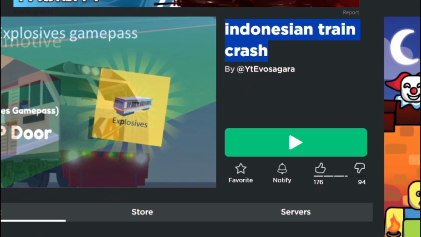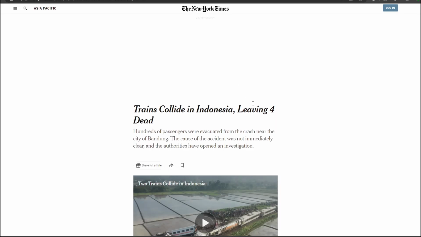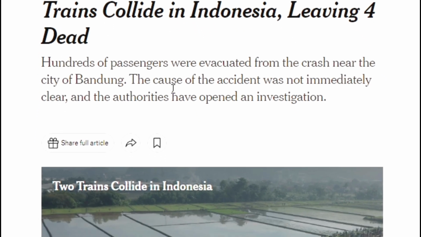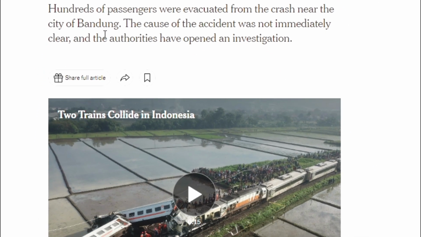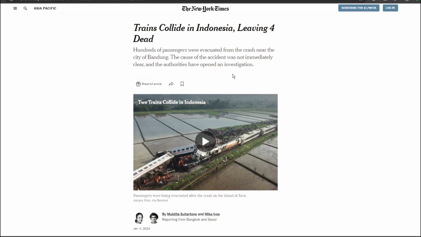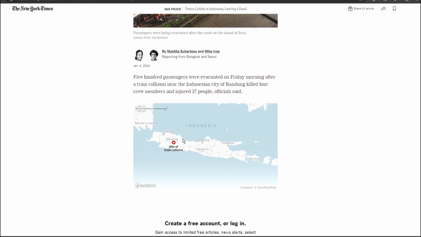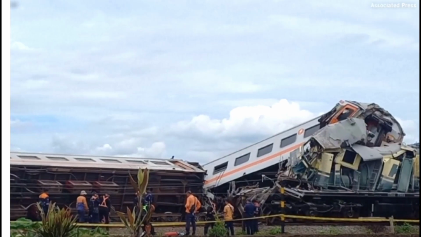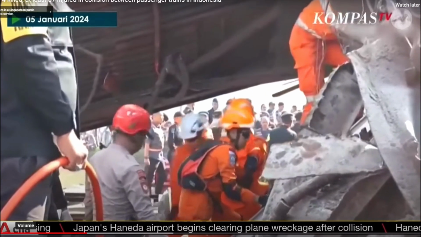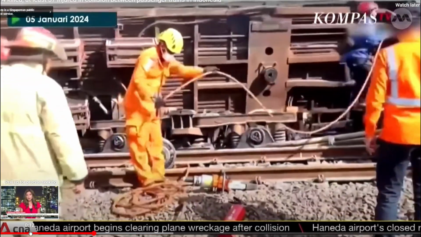This game is called the Indonesian train crash. This happened only a couple days ago. Hundreds of passengers were evacuated from the crash near the city of Bandung. The cause of the accident was not immediately clear, and authorities have opened an investigation. Right here in the city of Bandung, and Indonesia is a pretty small area, right? The train literally flipped over. Oh my gosh. Somebody called for backup.